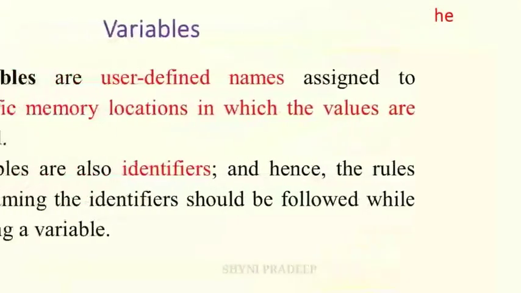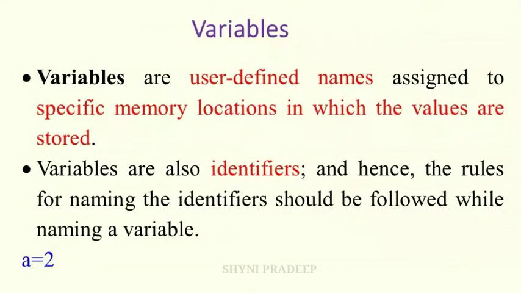Next topic is variables. Variables are user-defined names assigned to specific memory locations in which the values are stored. Variables are nothing but memory locations that can be used to store values. They are also called identifiers, and hence the rules for naming identifiers should be followed while naming a variable. See, a is equal to 2. Here 2 is the value and a is the variable. So the value 2 is stored in the variable a. So here a is called a memory location.